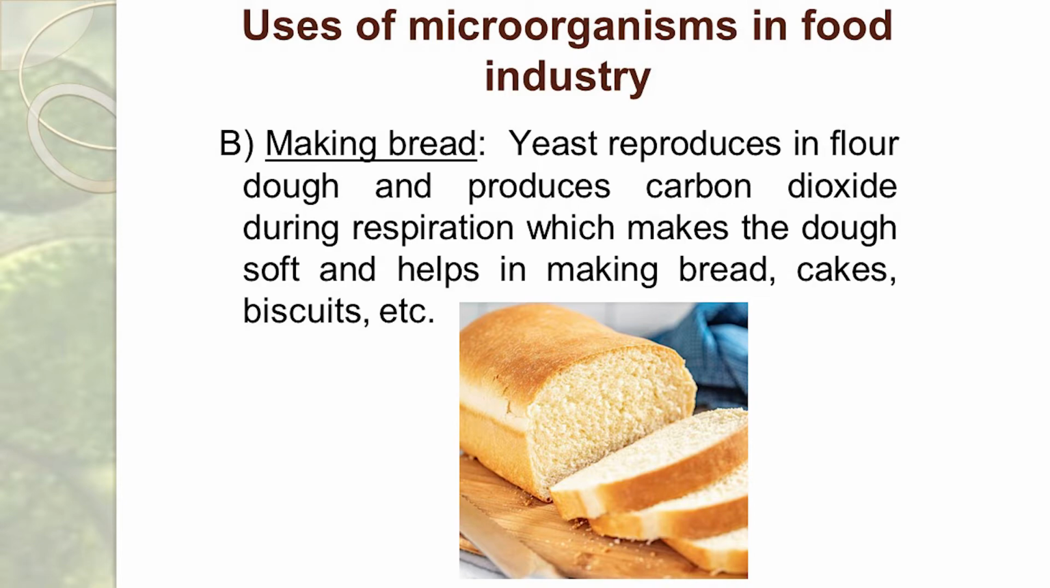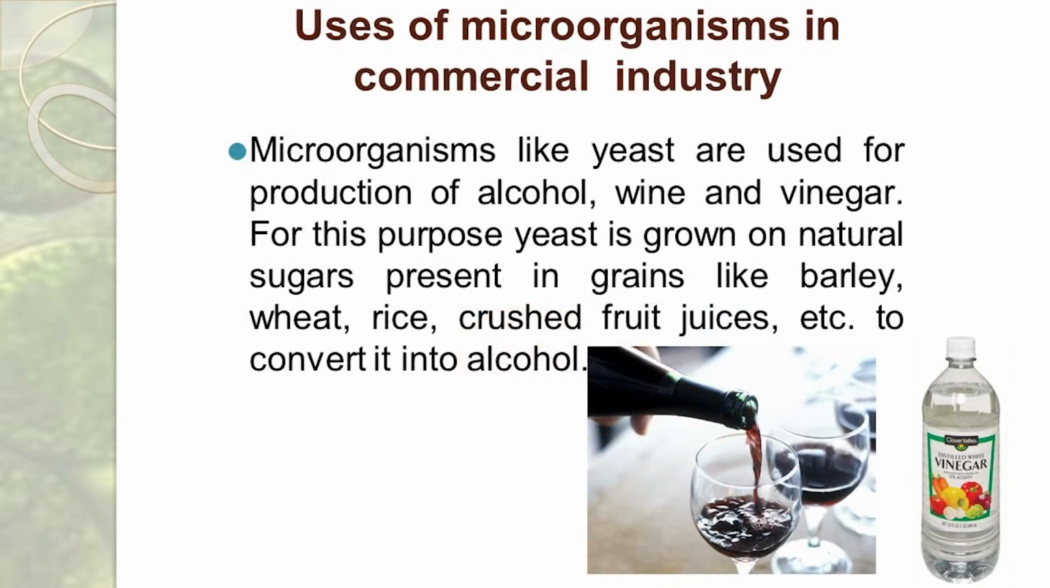Microorganisms have other uses besides food industries. For example, in commercial industries, microorganisms like yeast are used for the production of alcohol, wine and vinegar. This process needs yeast and natural sugars like barley, wheat, rice or other fruit juices. Yeast grows on these sugars and converts them into alcohol, vinegar and wines.